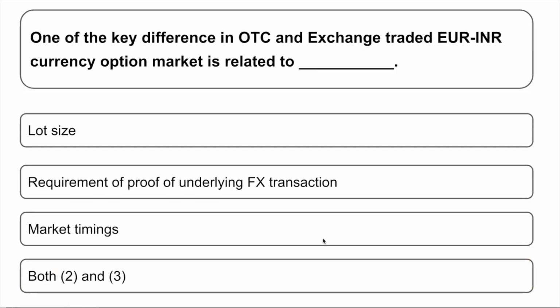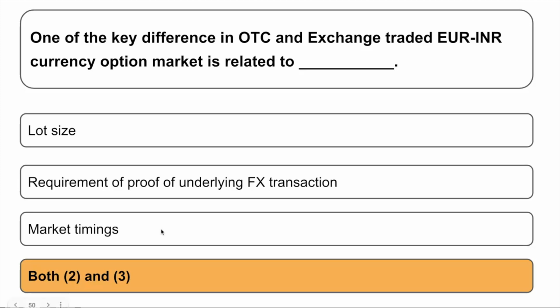One of the key differences in over the counter and exchange traded EUR INR currency option market is related to: A, lot size, B, requirement of proof of underlying FX transaction, that is for an exchange transaction, C, market timing. So the correct answer is both B and C, that is requirement of proof of underlying foreign exchange transaction and market timing. Both of them are key differences between over the counter and exchange traded. Lot size can be the same, whether you're trading over the counter or on an exchange, you can decide to have the same lot size.